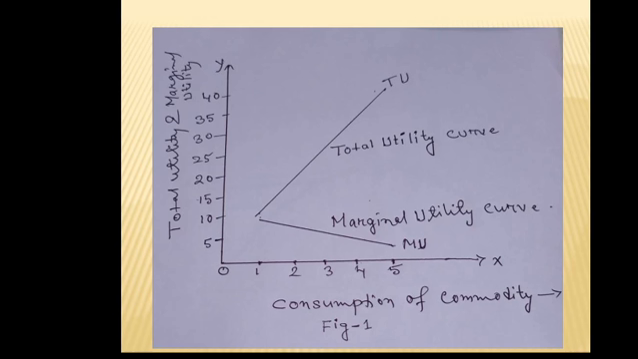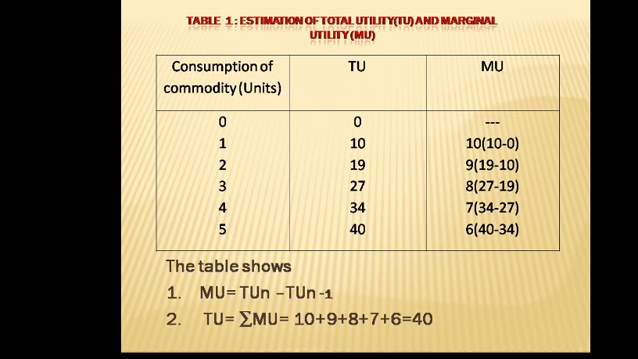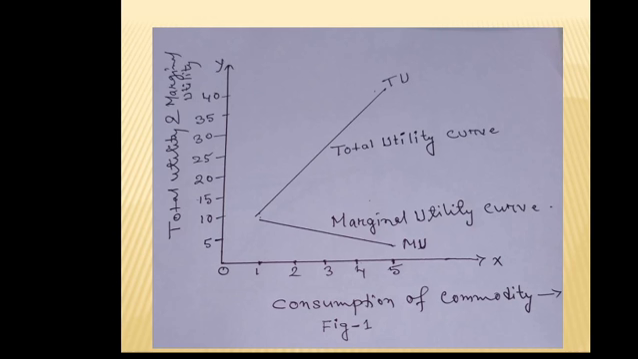Our total utility curve slopes upward, and in the third column we have seen that our marginal utility decreases from 10 to 6, that is 10, 9, 8, 7, 6. So our marginal utility curve slopes downward as shown in the figure by MU. So the MU curve slopes downward, which is the marginal utility curve, and the TU curve slopes upward, which is known as the total utility curve.